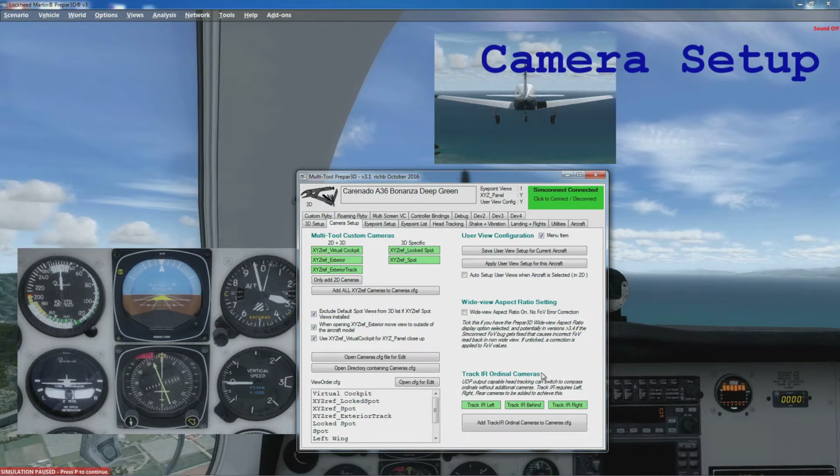So if you want to use ordinals on track IR, then you need to click on this and it will set up 3 specific cameras that we can jump back and forwards between for switching between the 3 ordinals. The 4th ordinal straight ahead is a standard camera. With any of the cameras that you add on this screen, they don't become available until Prepared has been restarted.